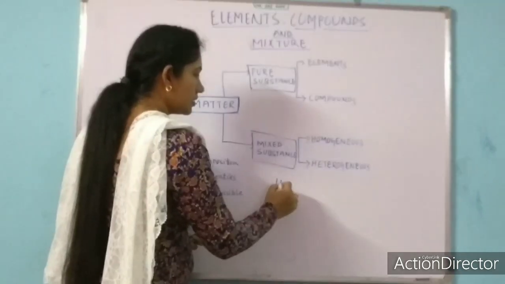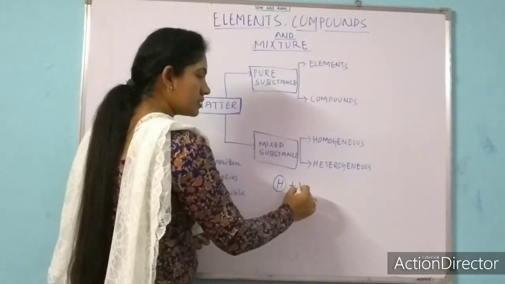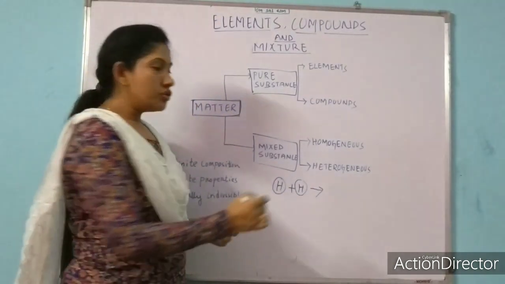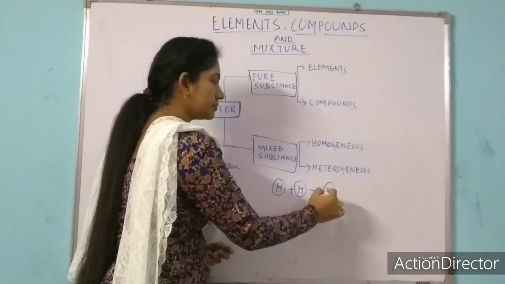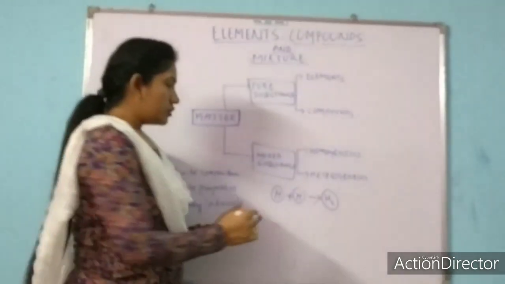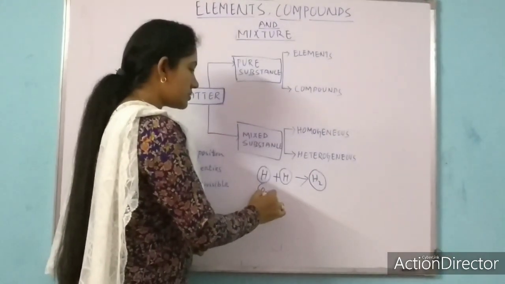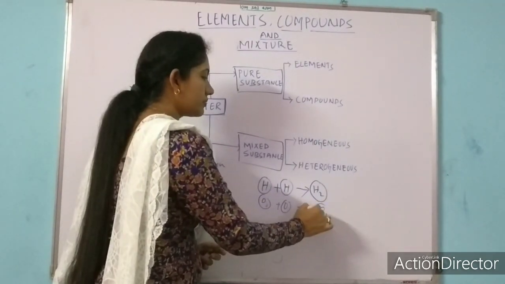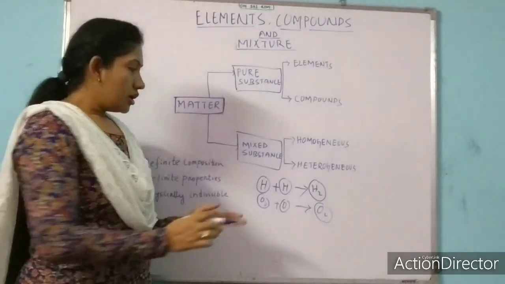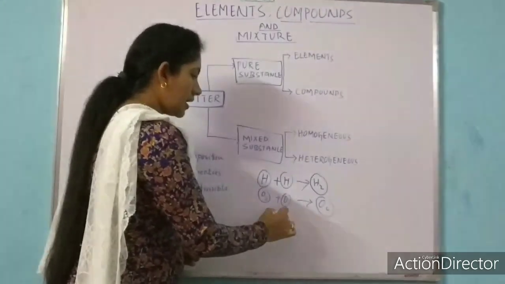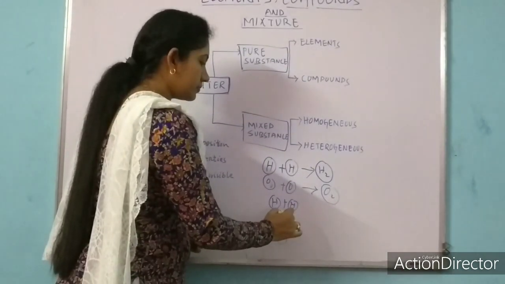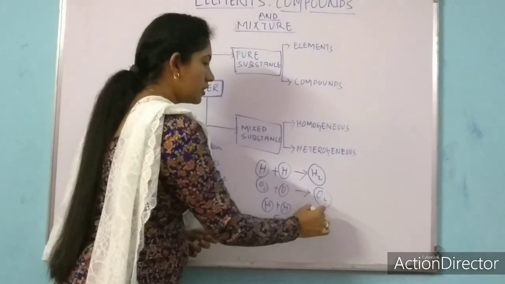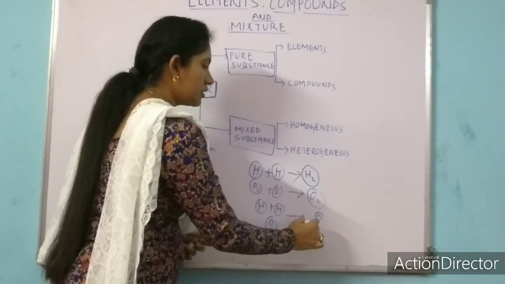A pure substance means, one example I am giving you. Suppose two hydrogen atoms, I have given this example earlier. Two hydrogen atoms combine to form a hydrogen molecule. Two oxygen atoms combine to form an oxygen molecule. Okay, two hydrogen and one oxygen, they will combine to form a what? Water molecule.